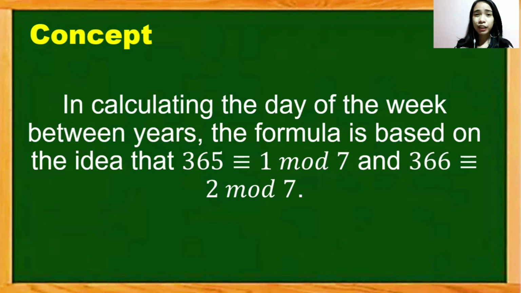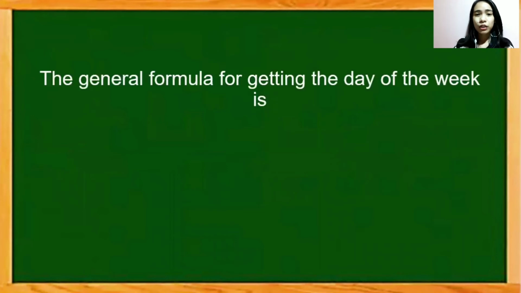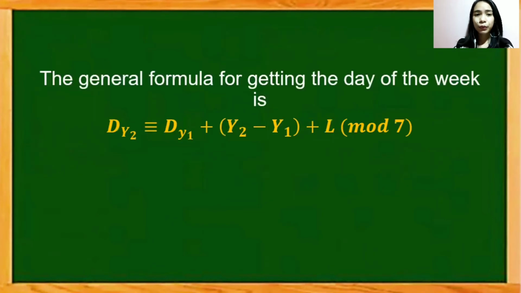That means for every year, whatever the day is today, after 1 year, that day would be given an additional 1. So for example, if the day is a Monday, the next year of the same date would be a Tuesday. However, if it's a leap year, then instead of a Tuesday, it will become a Wednesday. If the day is a Monday, the next year of the same date would be a Wednesday instead. So the general formula for getting the day of the week is this.